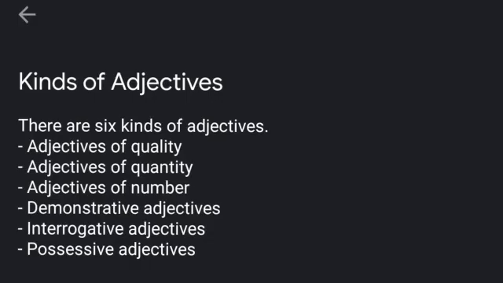Now let's go through the kinds of adjectives. There are 6 kinds of adjectives: adjectives of quality, quantity, number, demonstrative adjectives, interrogative adjectives and possessive adjectives. Now we'll talk about these different kinds of adjectives in detail along with their definitions and with some examples so that your concept about the difference between these kinds of adjectives is clear.